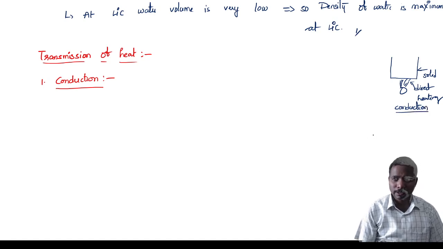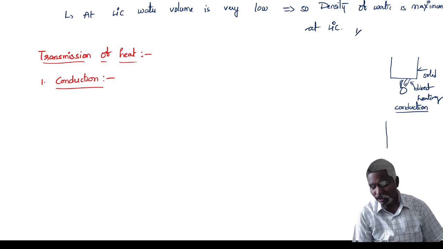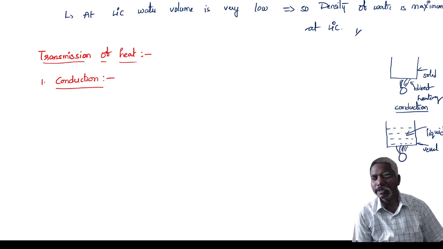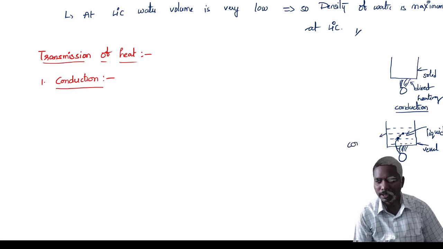Okay, so in case of liquids, can we heat the liquid directly? That is not at all possible. So we have to take that liquid into any one solid or vessel and heat that vessel. Then heat is transferred from vessel to liquid and liquid to liquid, that is molecule to molecule. So this type of heat transfer is nothing but you can say convection process.